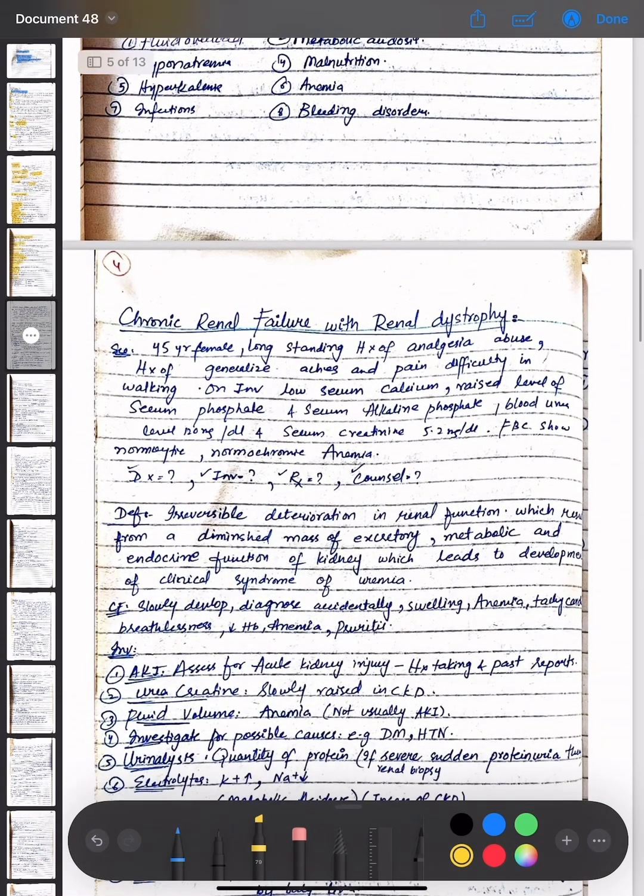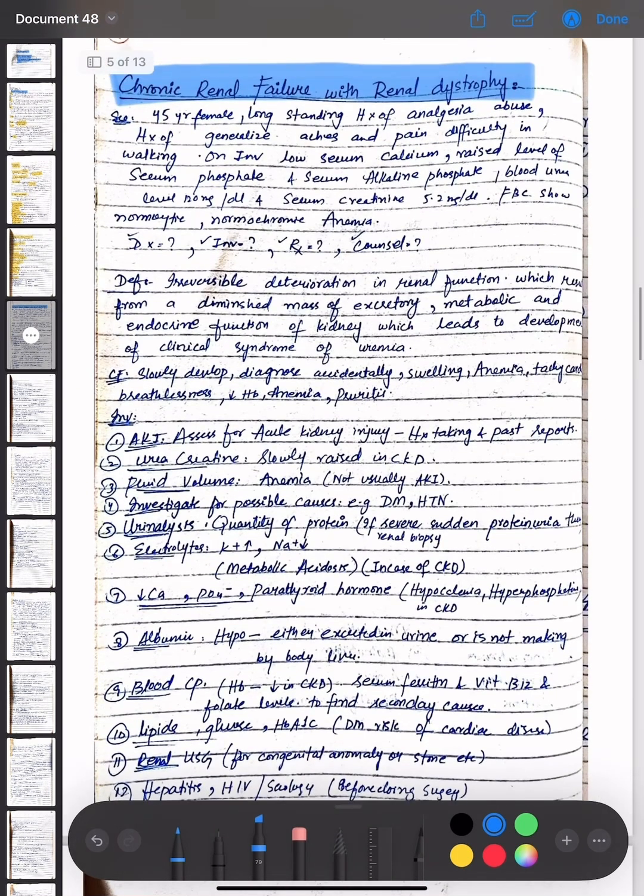Now coming towards the next topic, that is chronic renal failure with renal dystrophy. We are having a scenario that there is a 45-year female, long-standing history of analgesia abuse, history of generalized aches and pains, difficulty in walking. On investigation, low serum calcium, raised level of serum phosphate and serum alkaline phosphate, blood urea level 120 mg per dl and serum creatinine 5.2 mg per dl. FBC shows normocytic normochromic anemia. So what is the diagnosis, the investigation, the treatment, and the counseling of the patient?